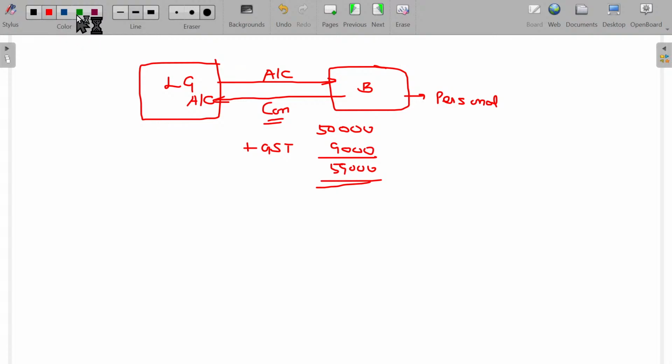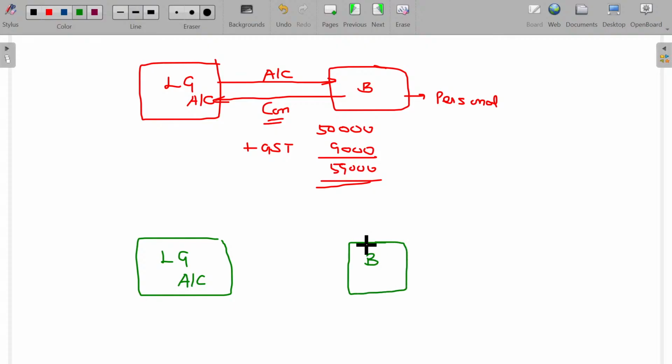Now take LG and buyer B, who buys it for his business purpose.